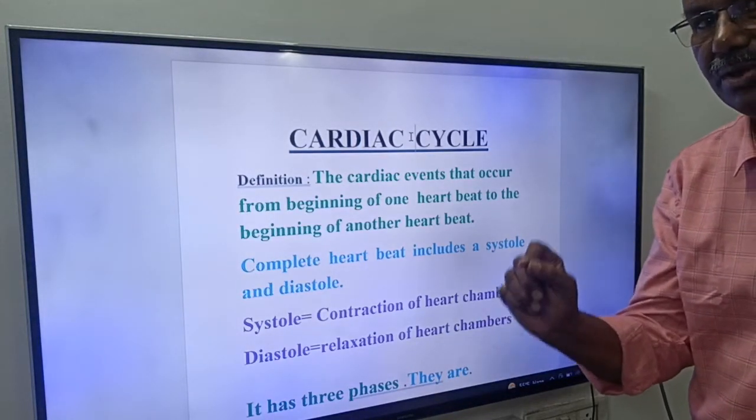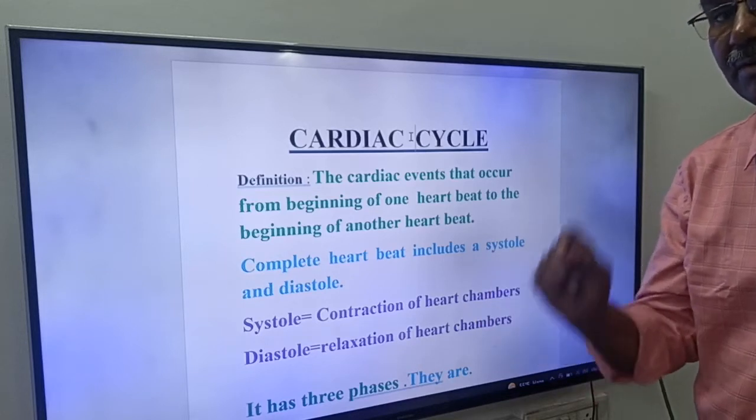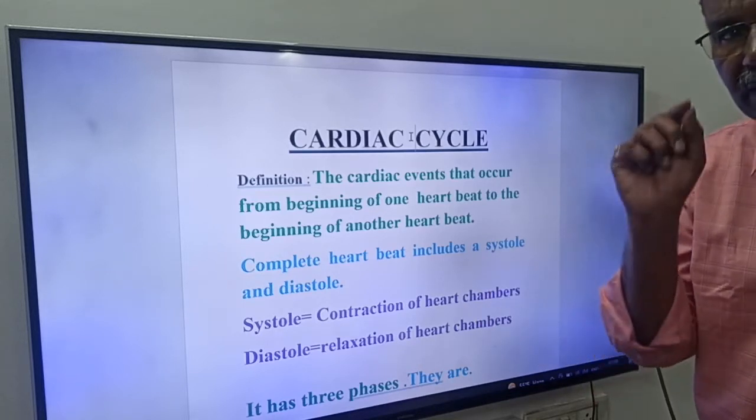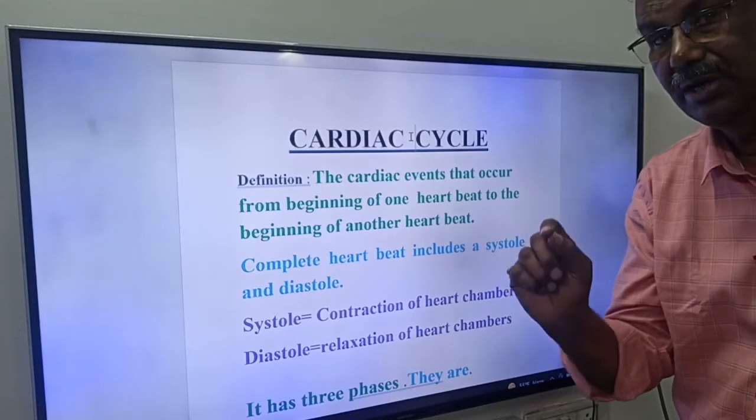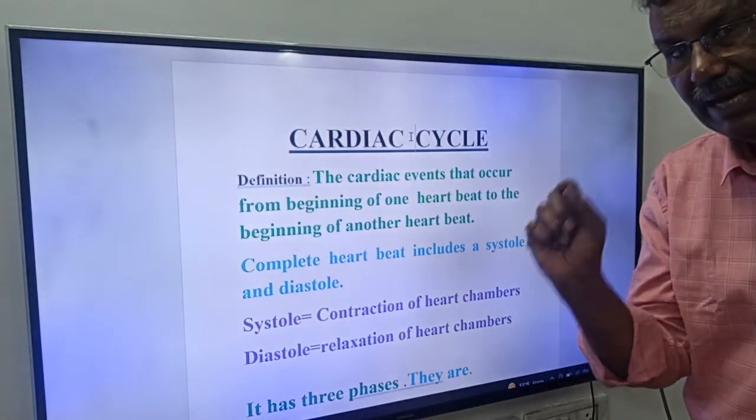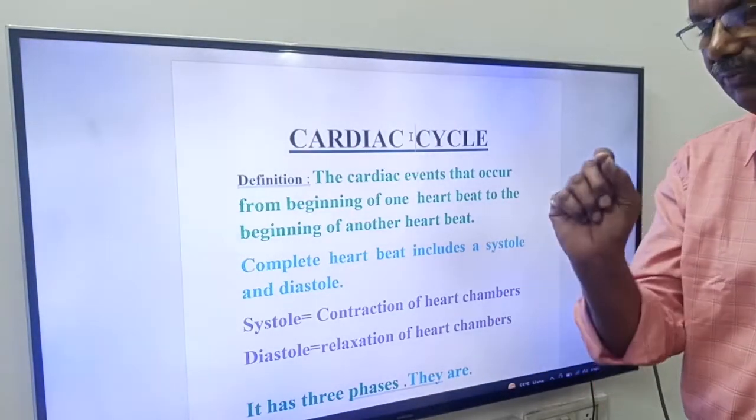Systole plus diastole together called as what, friends? One heartbeat. One heartbeat has one systole and one diastole. You have to remember it, friends. One heartbeat has one systole and one diastole.